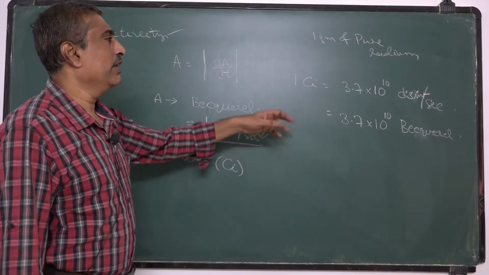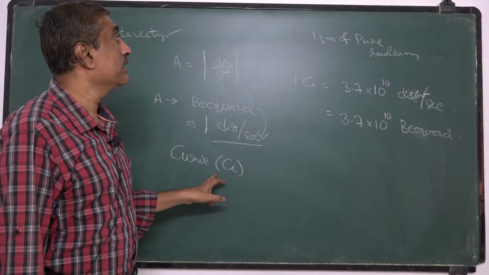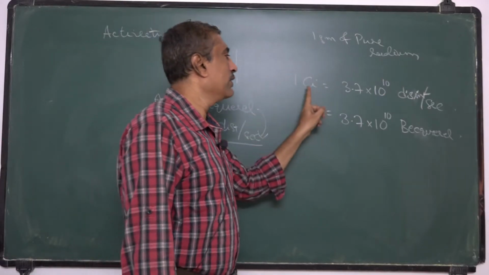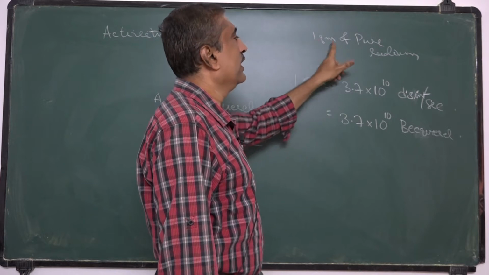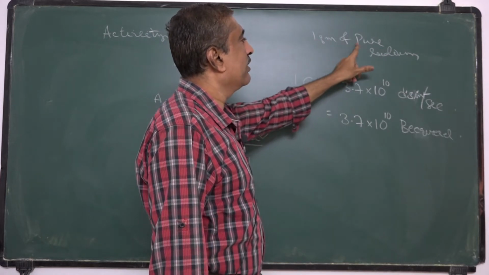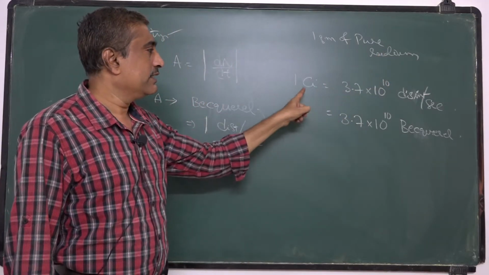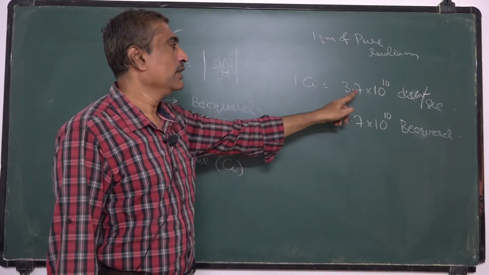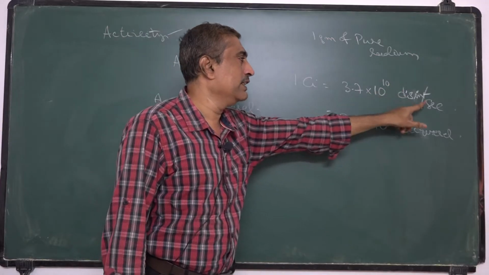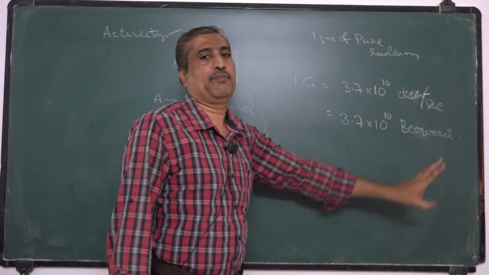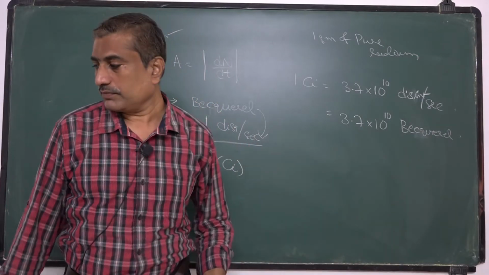Another convenient unit is the Curie, approximately equal to the activity of 1 gram of pure radium, and 1 Curie is equal to 3.7 into 10 to the power 10 disintegrations per second, or 3.7 into 10 to the power 10 becquerel.